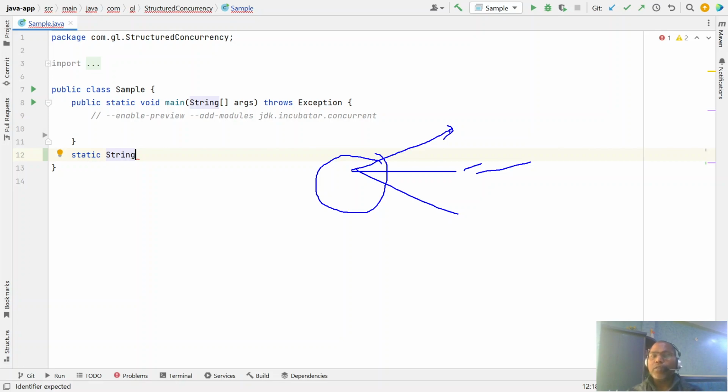Sequentially we have three steps: first find the product, then the product reviews, and then the best price. After that I decide whether to buy or not.